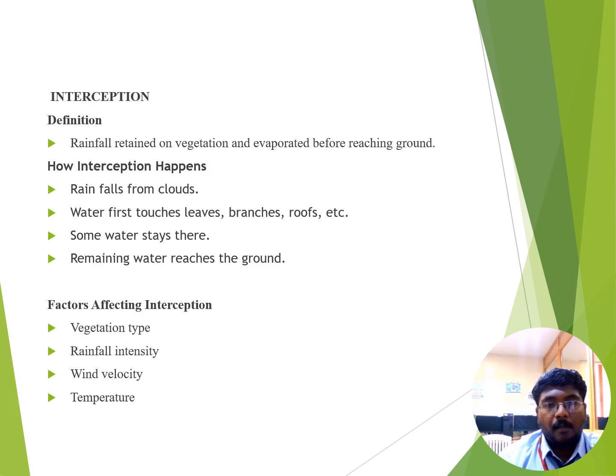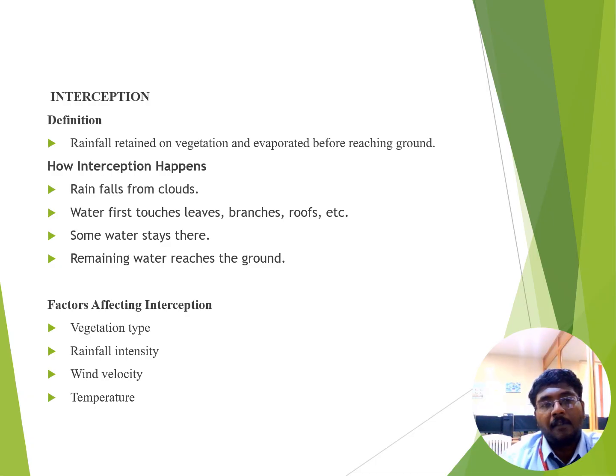Next we see about interception. It is a process where precipitation, rain or snow, is caught by the plant leaves and surface debris before it reaches the ground surface. It plays a critical role in the natural water cycle, and it gives clear information about how much water evaporates, infiltrates the soil or becomes runoff.